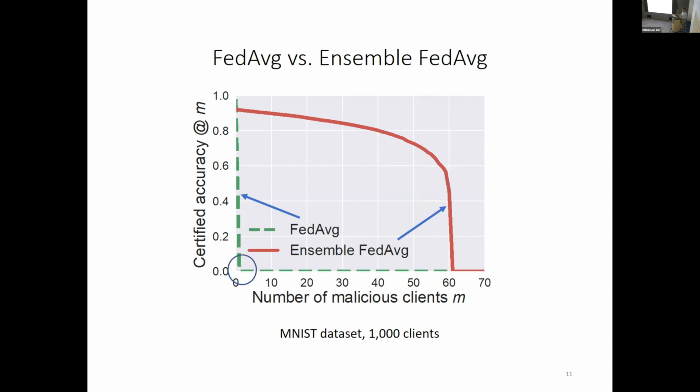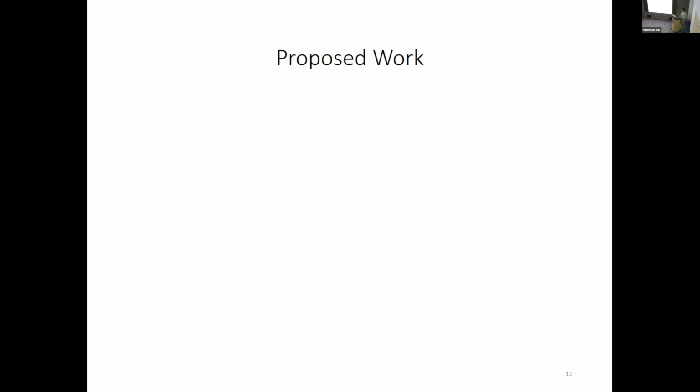when just one client becomes malicious, the certified accuracy of fedAverage becomes 0. However, our certified accuracy is still larger than 0.85 when 20 clients become malicious, whatever attacks those 20 malicious clients perform. So that's what we have already done.